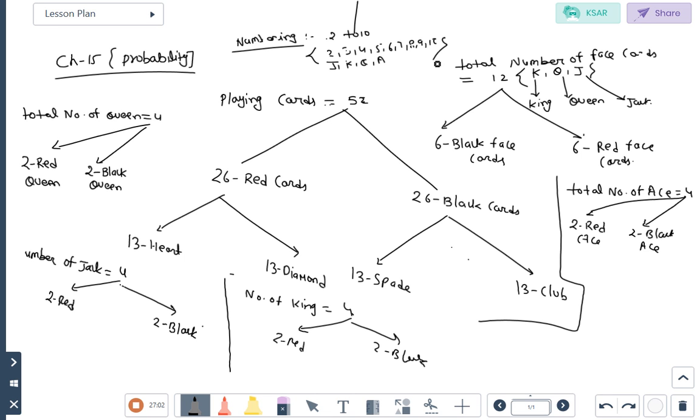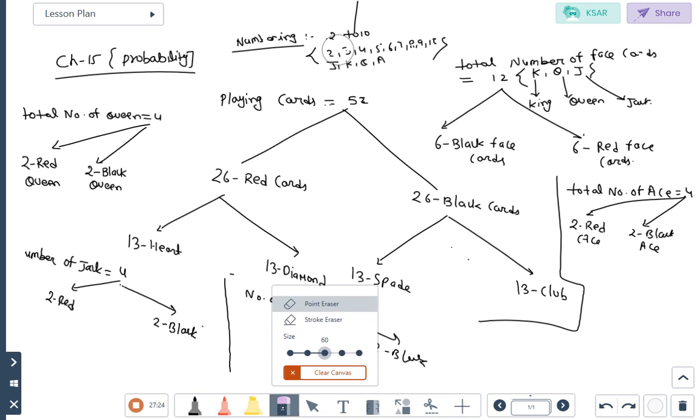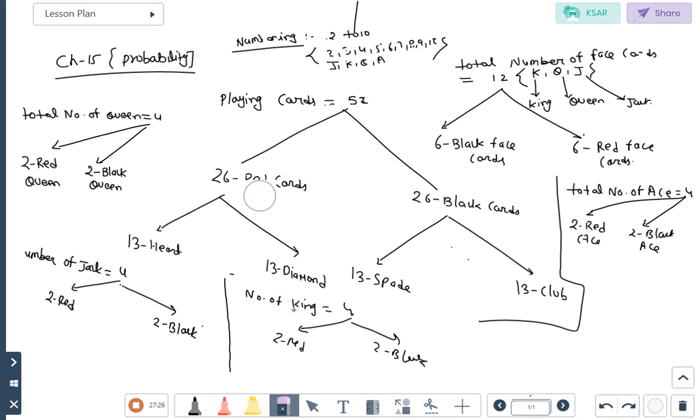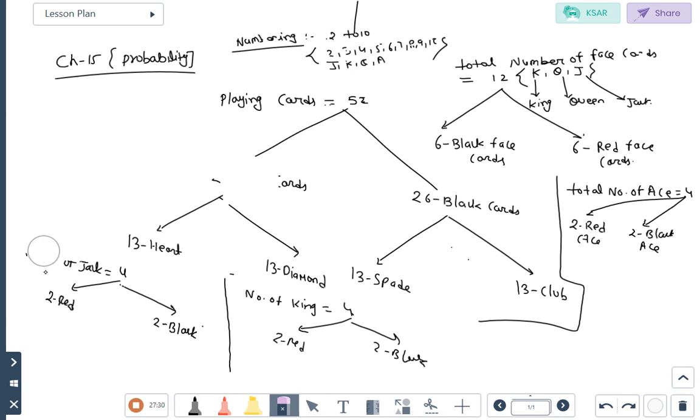So all students, note down that chart. Now next, we will discuss questions based on probability.